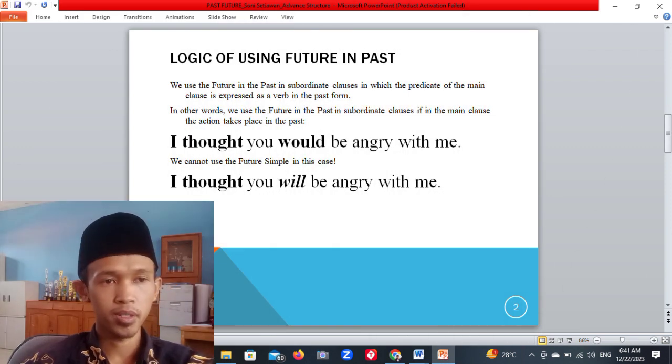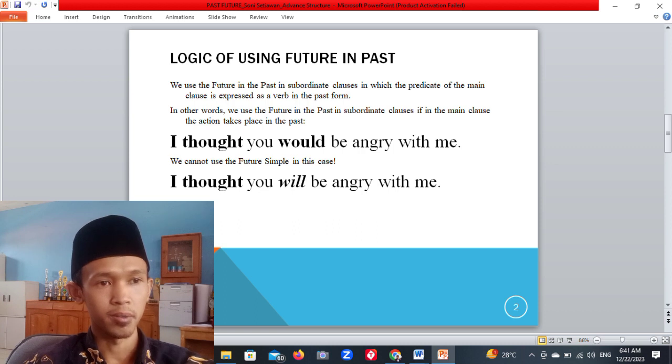Logic of using future in the past. We use the future in the past in subordinate clauses in which the predicate of the main clause is expressed as a verb in the past form. In other words, we use the future in the past in subordinate clauses if in the main clause the action takes place in the past.